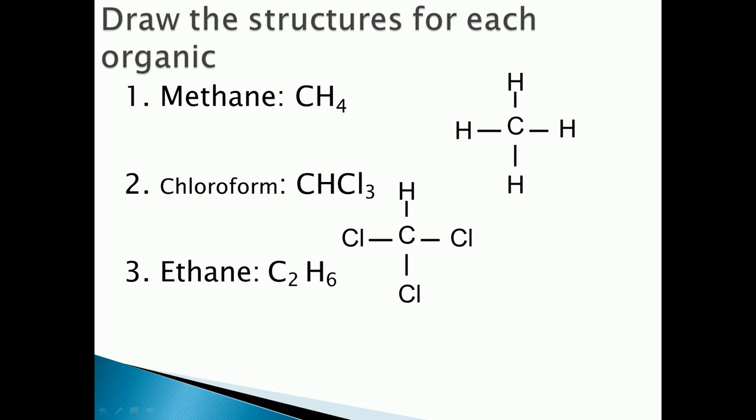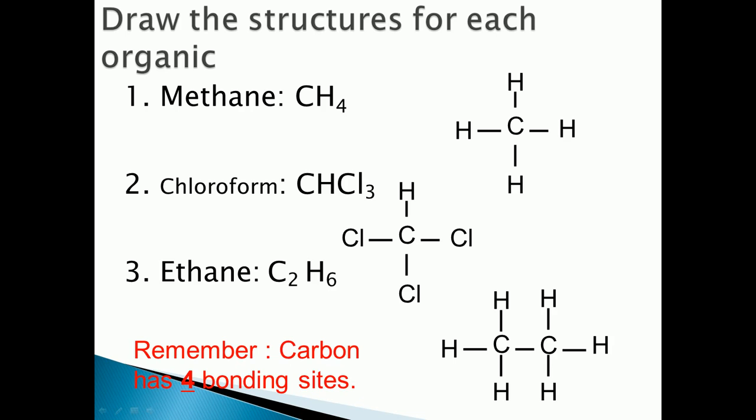Now look at the ethane, C2H6. Carbon, carbon, because there are 2 carbon atoms. Look, this is the bond. Strong bonds, or you can say covalent bond between 2 carbon atoms. And look at the different positions of hydrogen atoms which are present around the carbon atoms. 1, 2, 3, 4, 5, 6.